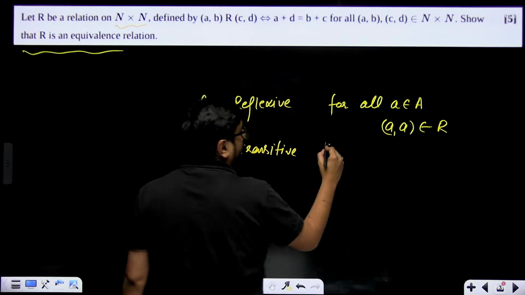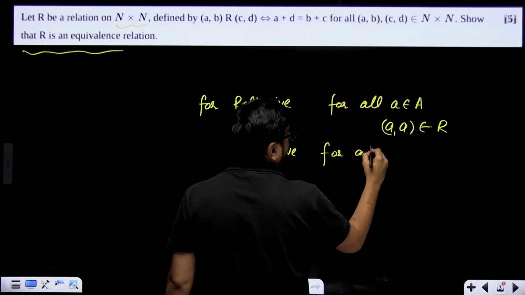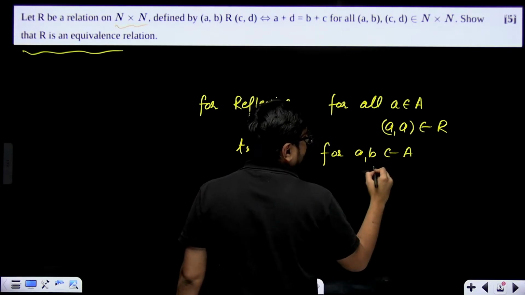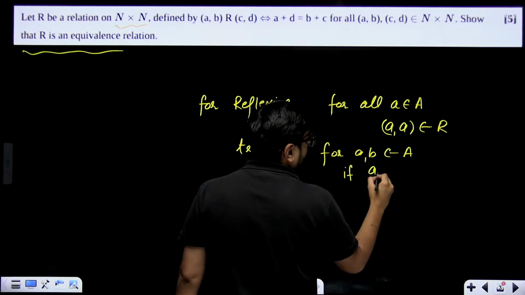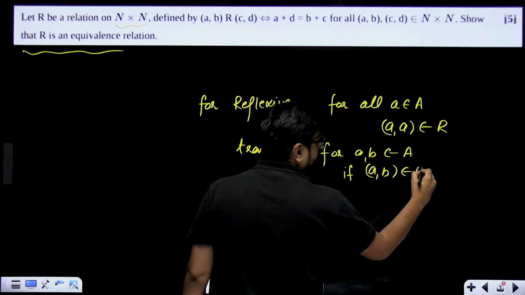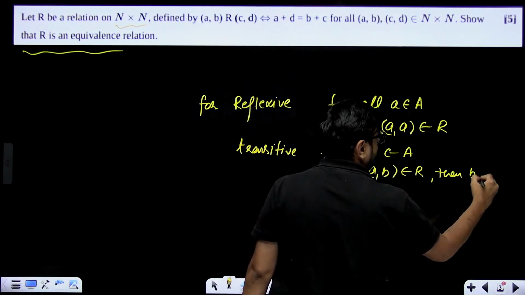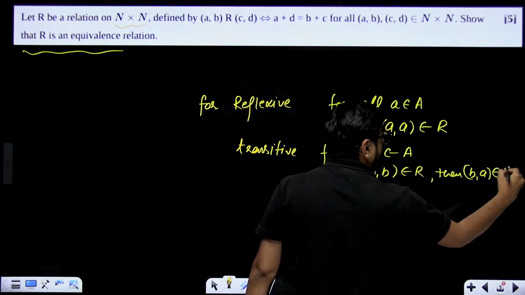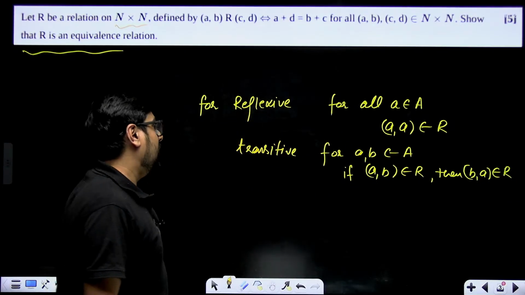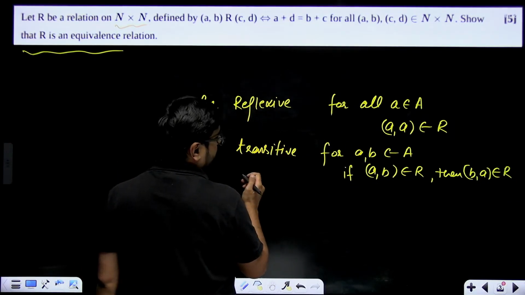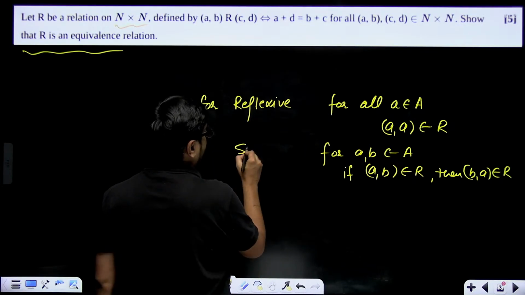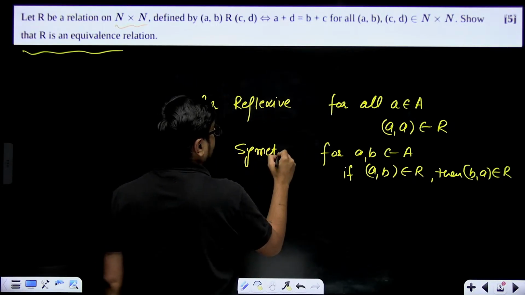For all a, b belonging to the main set, if (a, b) belongs to R, then (b, a) also belongs to R. This was symmetric.